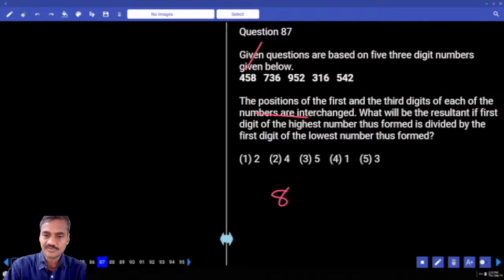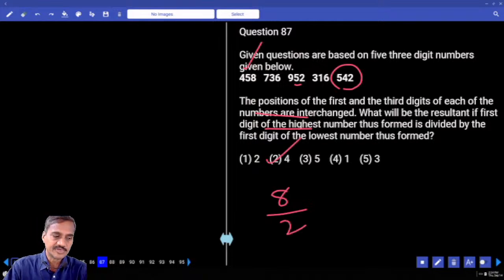And the resultant is the first digit of the highest number divided by the first digit of the lowest. Which is the lowest here? Now 259 and 245. Which is the lowest? 245. Here it is divided by 2. 8 divided by 2 is how much? 4. That is choice 2, question number 87.